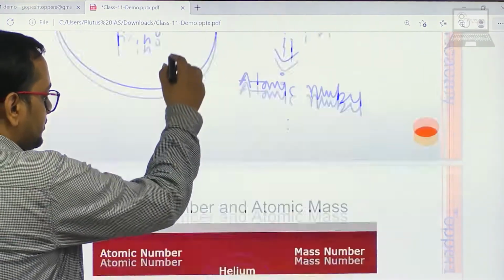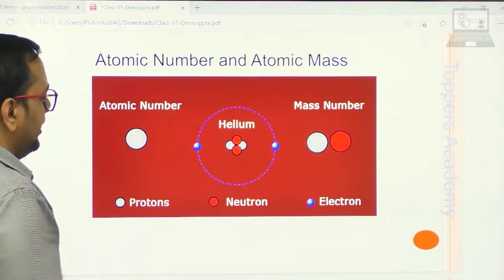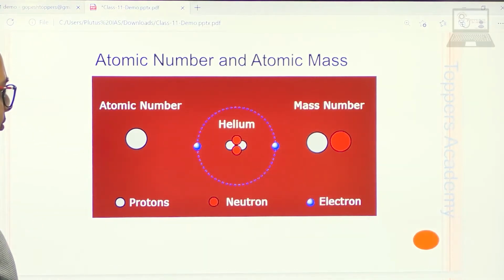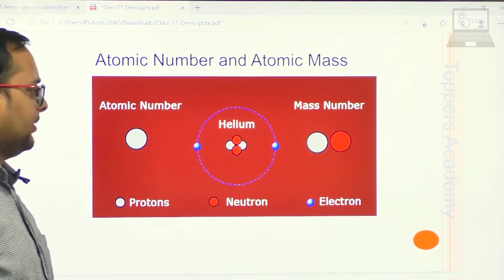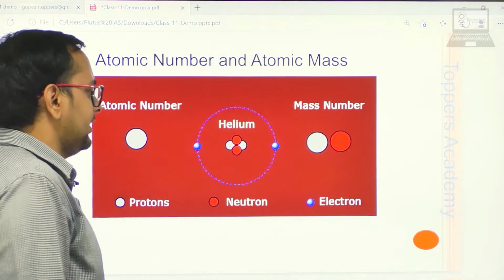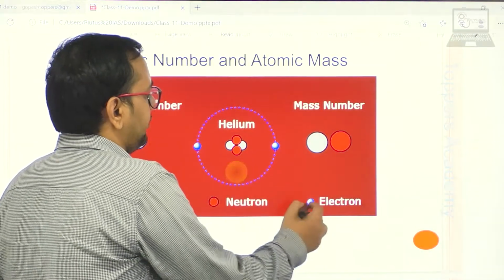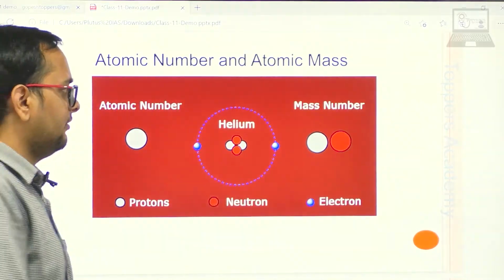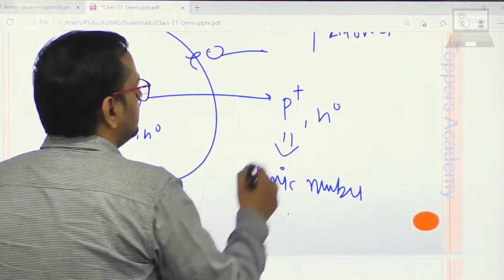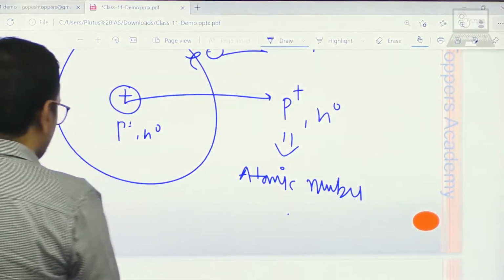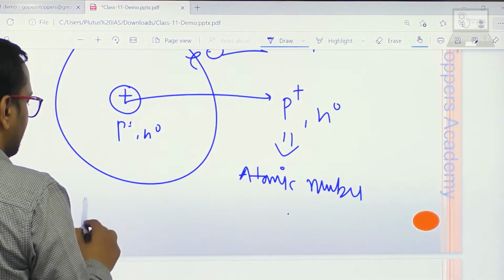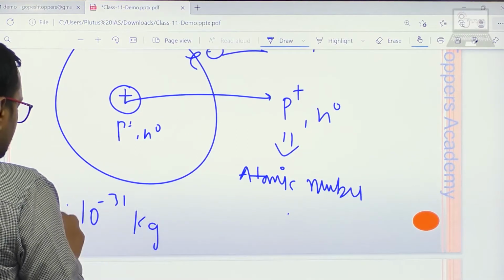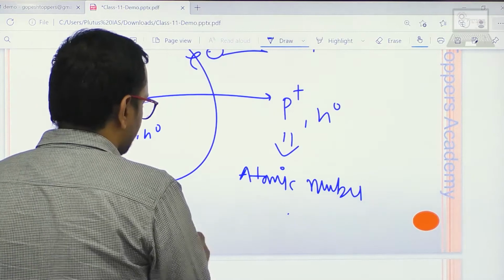Okay. So what is atomic number? Atomic number, as I have already told you, is the number of protons. What is atomic mass? Atomic mass, I have told you, is the number of neutrons and protons. Why don't we count the electron? Because the mass of the electron is very light. It is in the order of 10 to the power minus 31 kg. 9.1 into 10 to the power minus 31 kg is the mass of an electron.